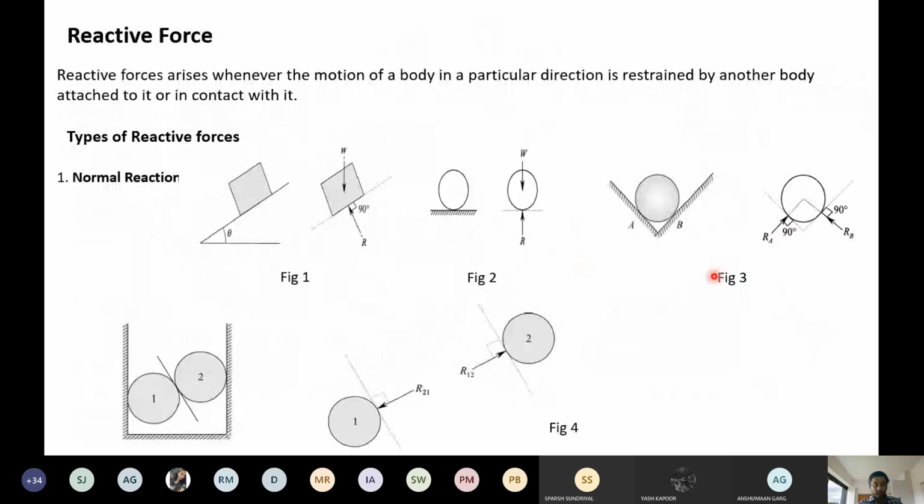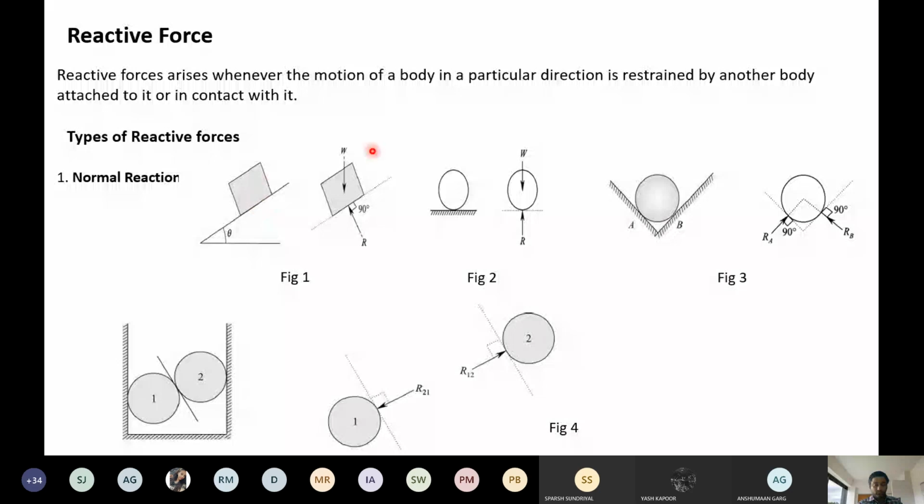Reactive forces arise when the motion of the body in a particular direction is restrained by another body attached to it or in contact with it. You know, yesterday what I discussed with you, reaction. So what is the reaction? They are self-adjusting forces which come into action when two bodies are in contact. This is only the reaction force or the reactive force here. So when two bodies are in contact, the reaction will occur. See here, this is one body, and this is the second body, the inclined plane. So two bodies are in contact.